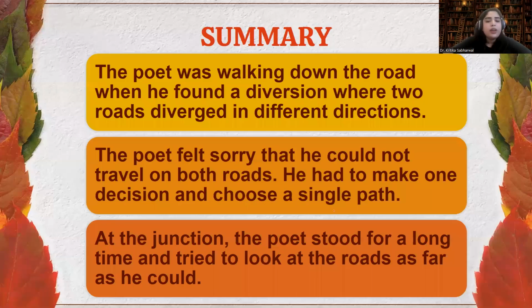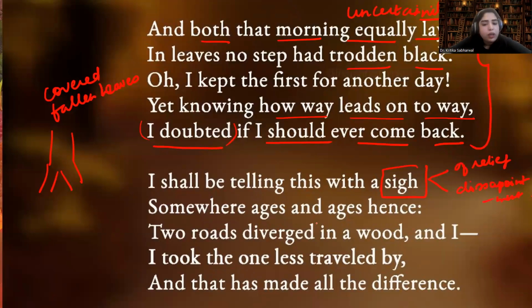right? So here I'm going to leave it to you whether you want to take it in a positive way or you want to take it that he was not happy with this decision. As far as I am concerned, I think it's human nature that we are not very happy with whatever decisions we make in our life. So he was actually regretting his decision, right? So somewhere ages and ages hence, basically he was telling, I shall be, basically used in future tense, right?